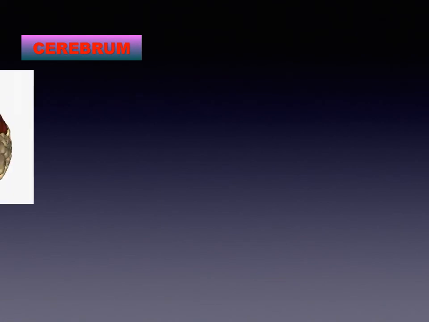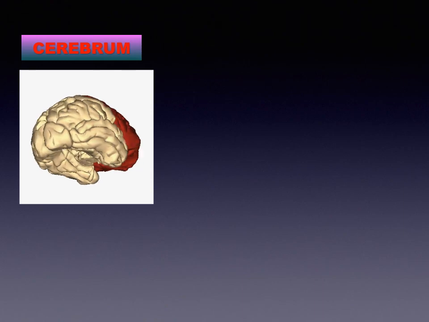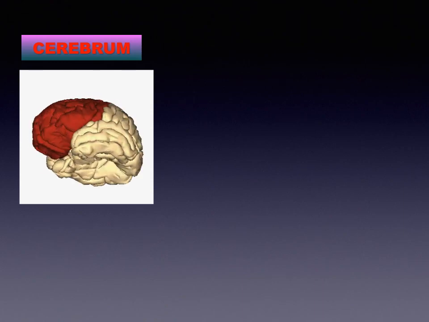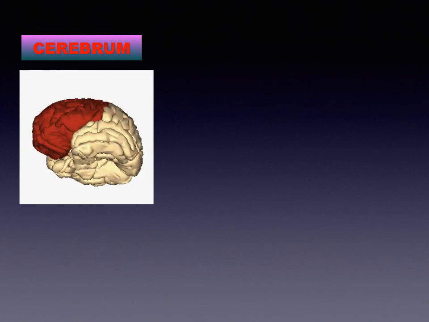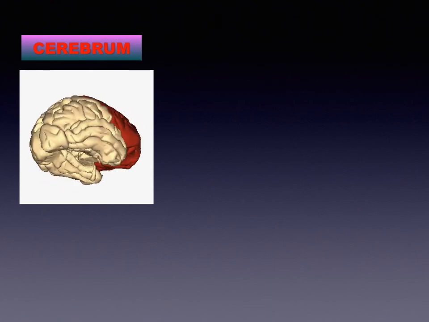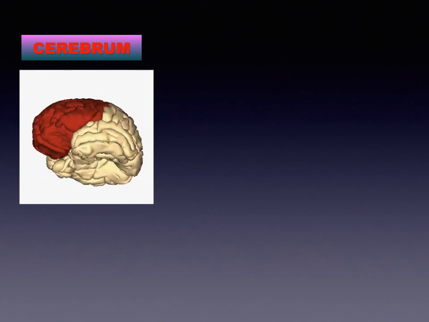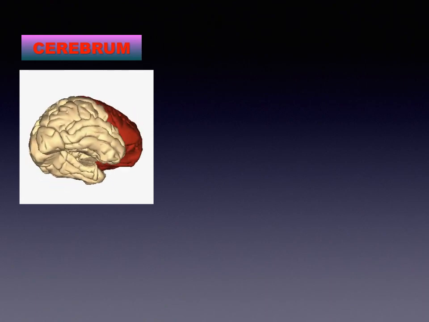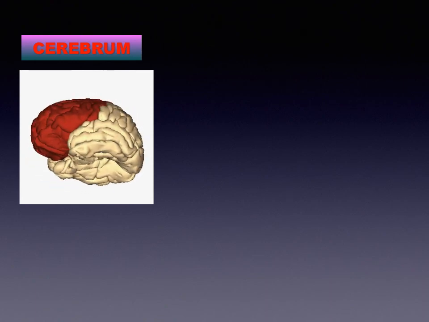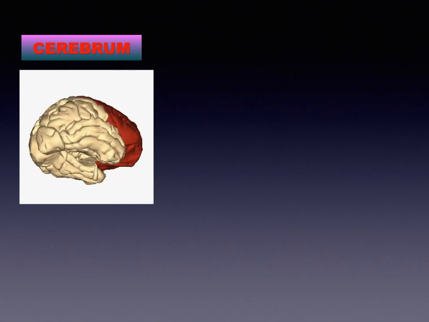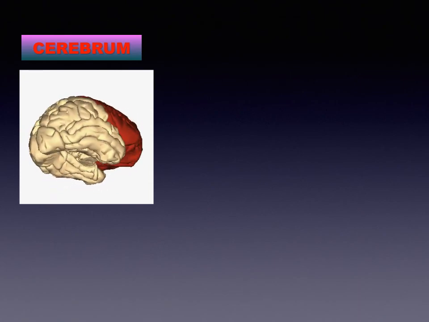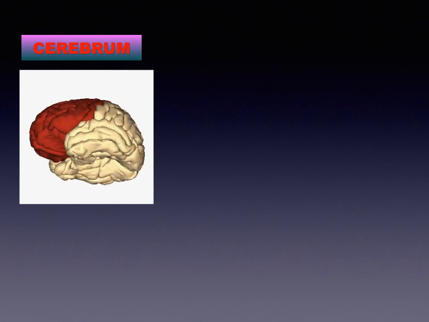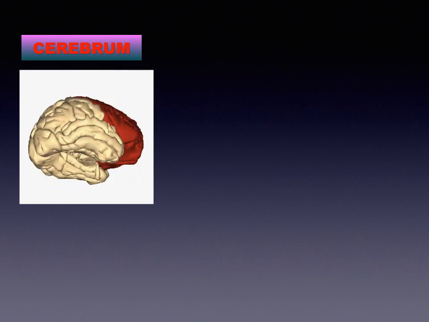Now we shall see the first part of the brain, that is cerebrum. This is the largest part of our brain and consists of two cerebral hemispheres. These hemispheres are joined with each other with the help of tough fibers and nerve tracts. The cerebrum occupies 2/3 of the brain, hence it is also called the large brain. Its surface has deep irregular ridges and grooves which are called convolutions. Convolution increases the surface area of the cerebrum and therefore a large number of nerve cells can be accommodated.